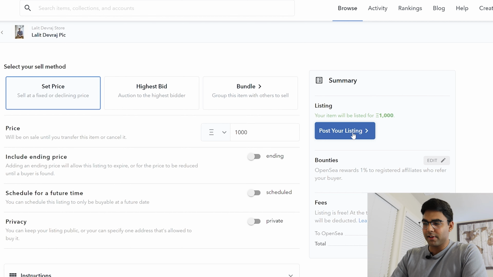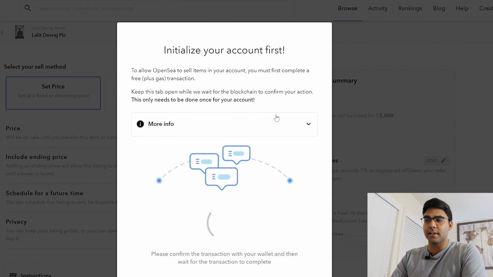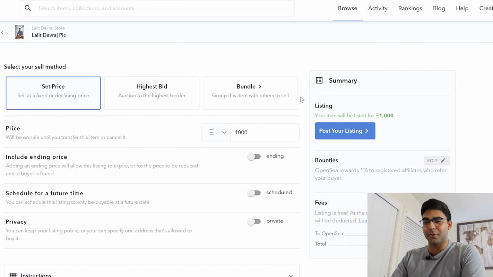And so here's where, when I said it's interesting, this is basically what's happening. Press post your listing, basically it's going to try to list it. And this is where MetaMask shows up. And so you do have your gas fee over here. It's free to list on OpenSea, but due to just how the Ethereum network works, basically you're looking at gas fees. Anyhow, I can press reject and we are back over here.